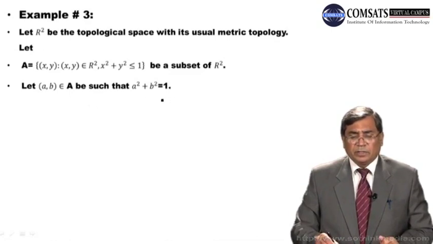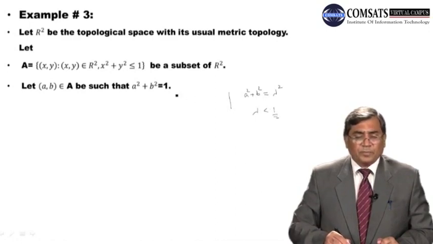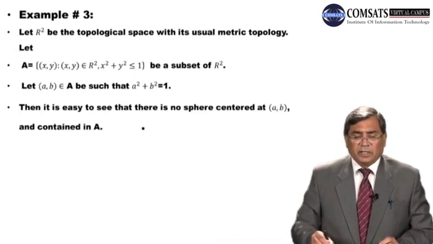Now a square plus b square is equal to 1, remember. So this is the difference. In the previous example, a square plus b square was equal to lambda square, and lambda was less than 1, right? Here it is equal to 1. a square plus b square is equal to 1. Then it is easy to see that there is no sphere with center at (a,b) and contained in A.